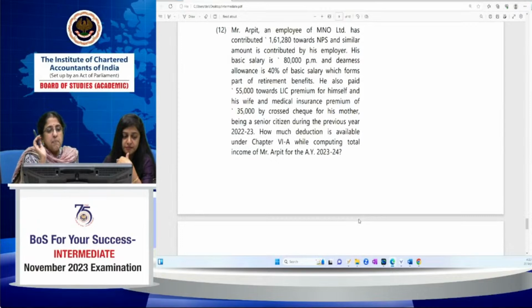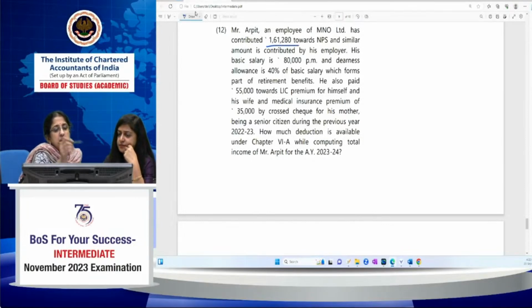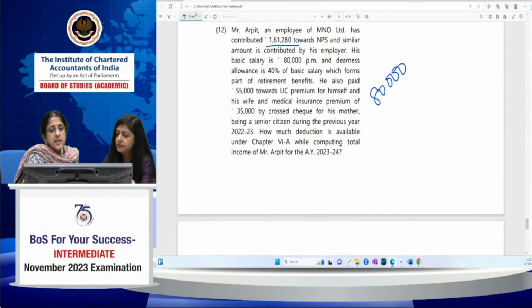Okay, Mr. Arpit, an employee of MNO Limited, has contributed 1,61,280 towards NPS, and a similar amount is contributed by his employer. His basic salary is 80,000 per month. DA is 40% of basic pay, which also forms part of retirement benefit. Okay, so 80,000 per month. 40% of 80,000 is 32,000.